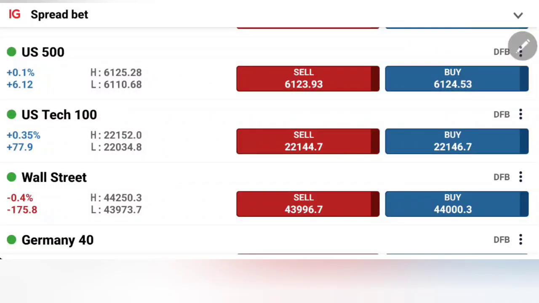US indices traded mixed with modest bullishness, but we have seen a recent sharp dip in US 30, where it is now seen trading below 44k. What to expect now from S&P 500, Nasdaq and Dow Jones today with the US session, where to enter, where to exit, how to profit. We're gonna see with the help of charts and indicators.